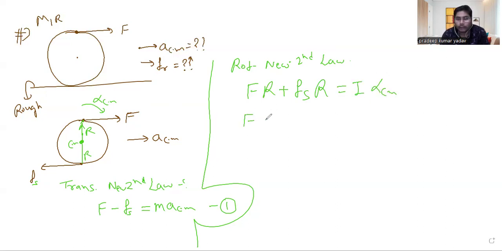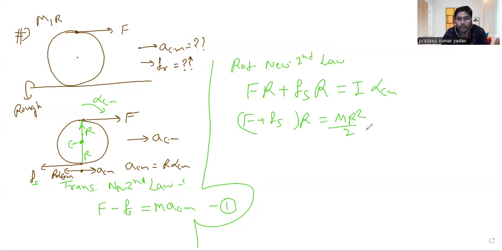Now F plus Fs, R I can take common. Here the moment of inertia will be mR square by 2, of course, for the disk. What can alpha CM be taken as? Because we have the information for pure rolling, we know very well that ACM of the point of contact and R alpha CM, this tangential acceleration, both will be the same.